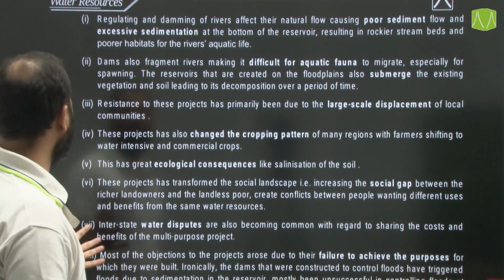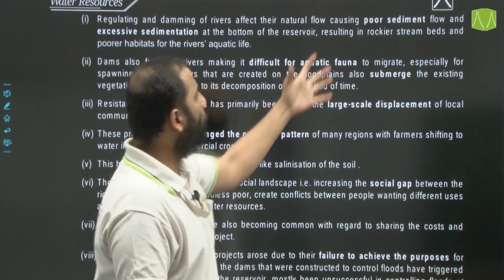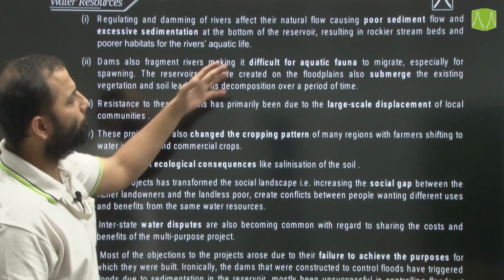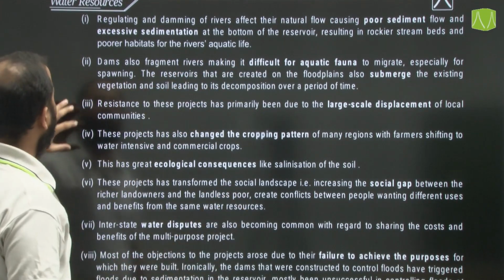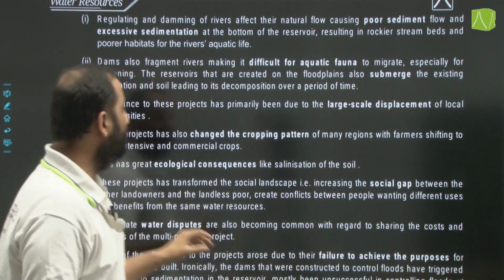Now, that same thing has been mentioned here. Regulating and damming of rivers affect their natural flow, causing poor sediment flow and excessive sedimentation at the bottom of the reservoir, resulting in rockier stream beds and poorer habitat. Again, they fragment rivers, making it difficult for aquatic fauna to migrate.